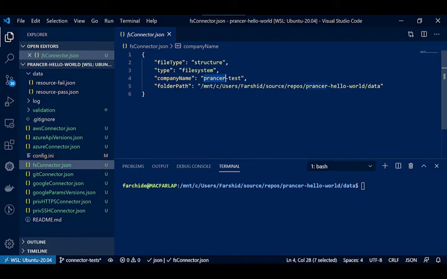In this example, you can see I have an absolute path to a folder where I have my resources. For example, this is a data folder, the same folder that I have here, and I have two JSON files as resources. So here you can create a file system connector which connects to one of your local folders.